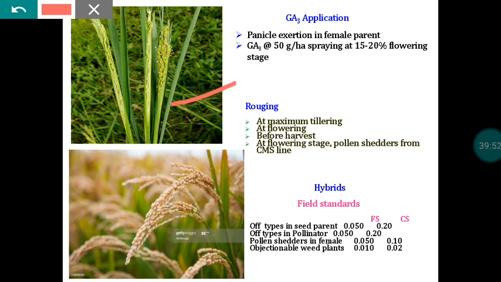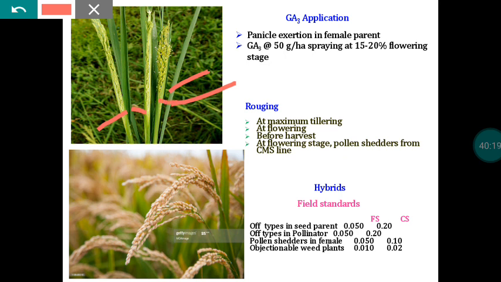Here you can see a part of a panicle alone has come out of the leaf sheath, and a part of the panicle remains within the leaf sheath, fully covered by the leaf. Once it is covered by the leaf, it is not able to receive the pollen from the R-line, because the leaf sheath prevents the entry of the pollen.